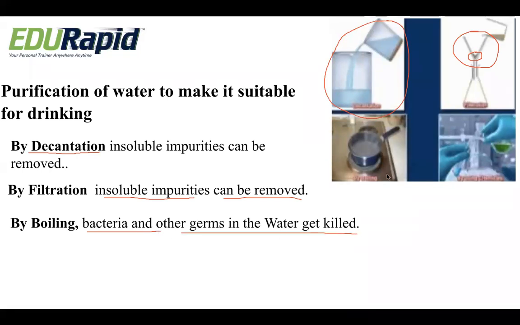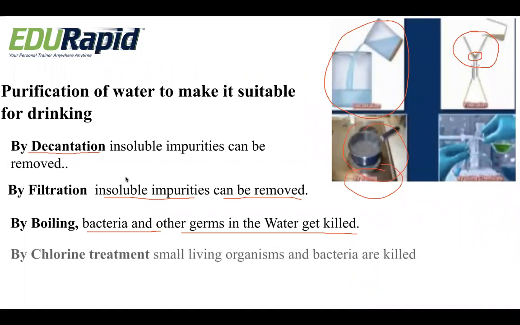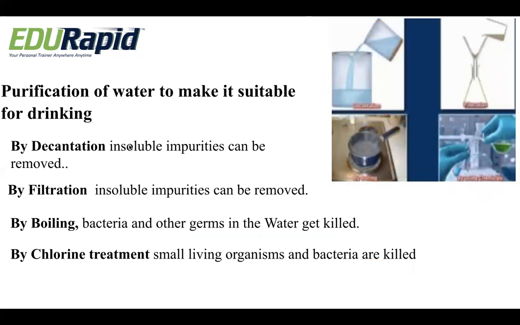Yes, we all know, whenever we increase the temperature very high, the bacteria and other germs get killed. So it is one of the best methods for the purification of water. Lastly, we have chlorine treatment. So what is this chlorine treatment? Small living organisms and bacteria are killed. The chlorine will provide an unfavorable condition for some of the small organisms and bacteria, and they get killed. This chlorine treatment is done in a laboratory. So these are the four techniques for the purification of water to make it suitable for drinking.